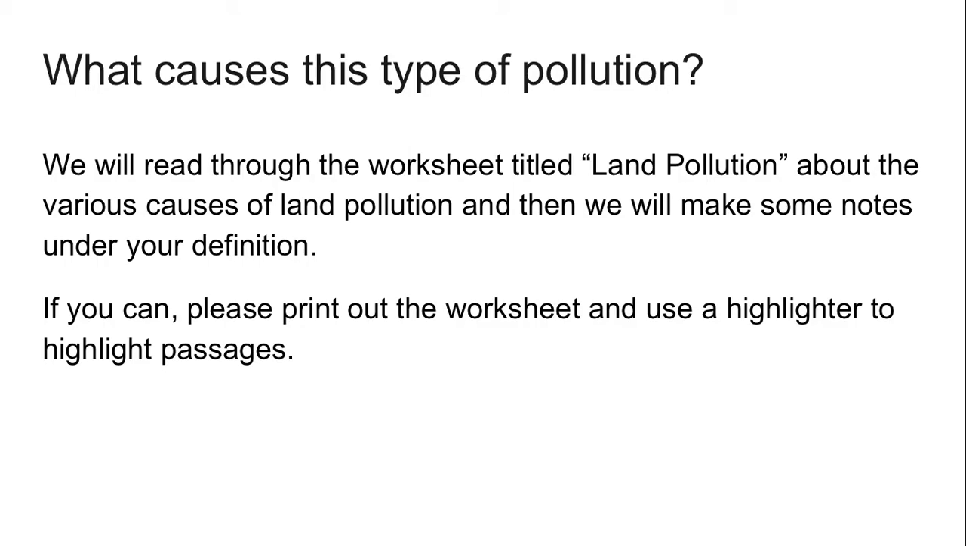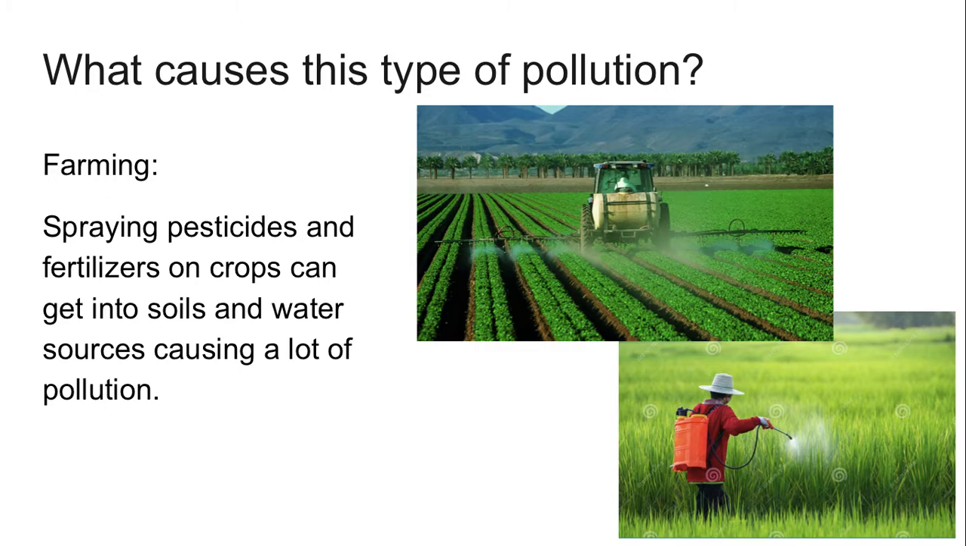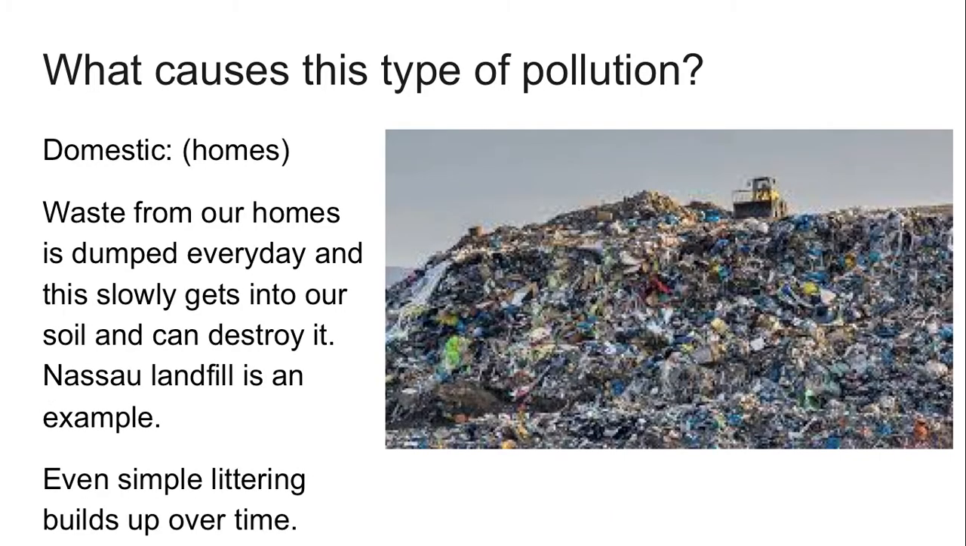What causes this type of pollution? Read through the worksheet titled "Land Pollution" and have your highlighter ready. This is the worksheet I'm talking about. Go through those main points because they will help. As I've summarized it, what causes this type of pollution? It's farming and pesticides, which might run off into the water. We've done this previously.